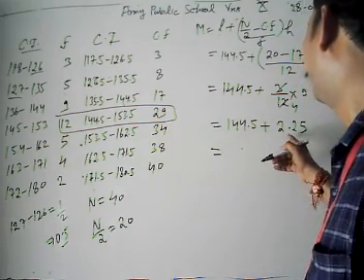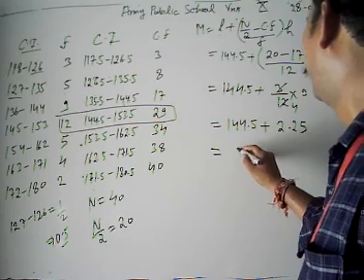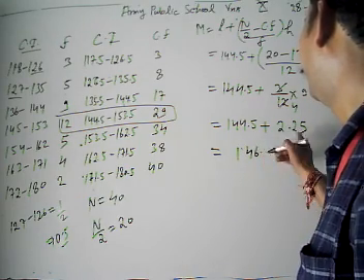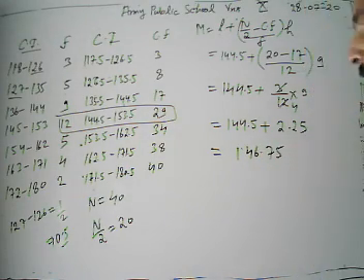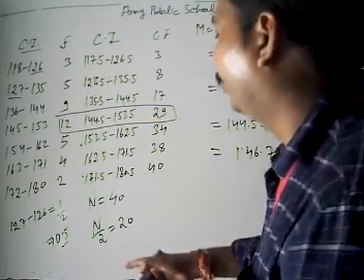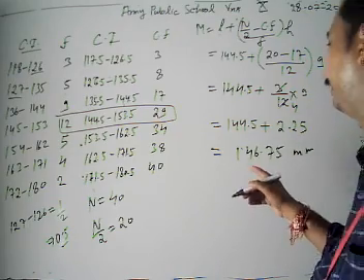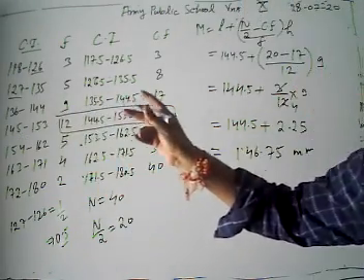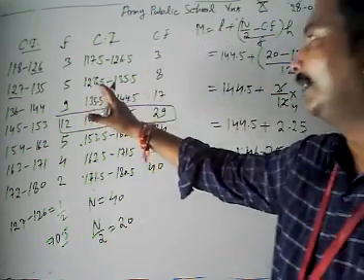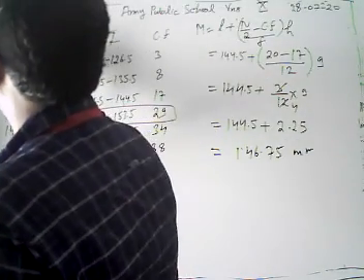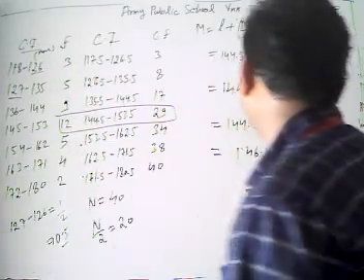Then the value we get is 146.75. All the values are given in millimeters, and our unit is mm, because the length is given in millimeters. Then we have our median.